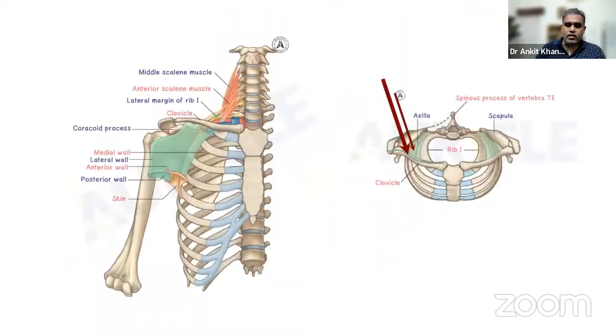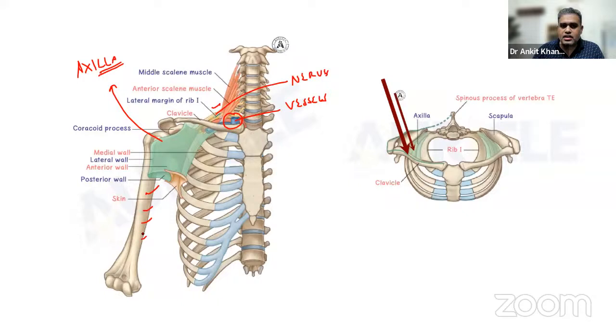Here it is. A better simplified image. So what to see over here? See. It is very simple to understand. You can see this green highlighted area. This is the area or the region of axilla. You can see from the neck, the nerves are coming. You can see this red and blue. These are the vessels, both artery and vein. This yellow color, they are the nerves forming the brachial plexus, and they have to reach the upper limb over here. So this passageway between the upper limb and the rest of body, basically the neck region over here, this is the axilla region.